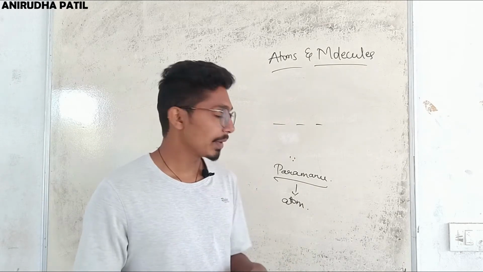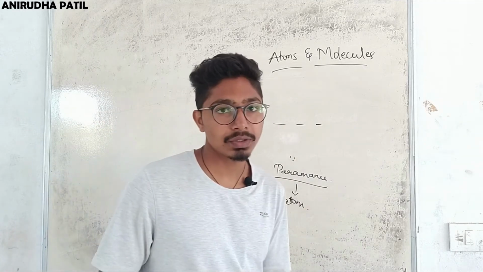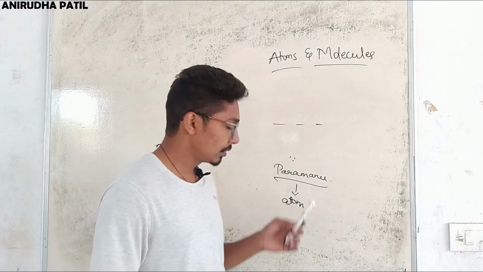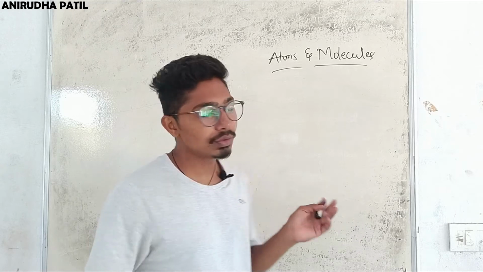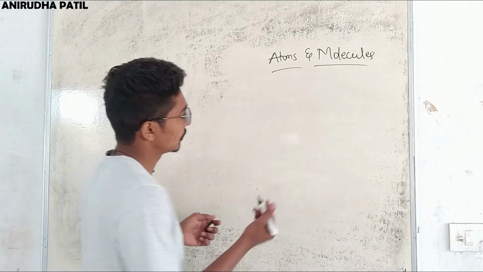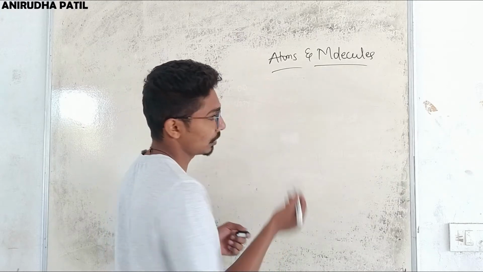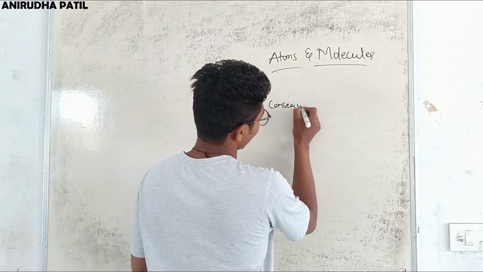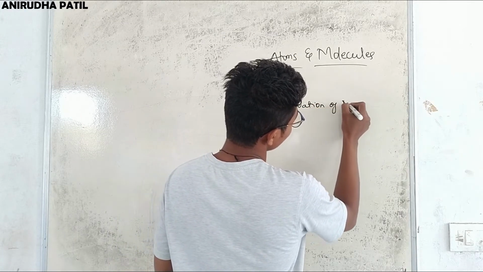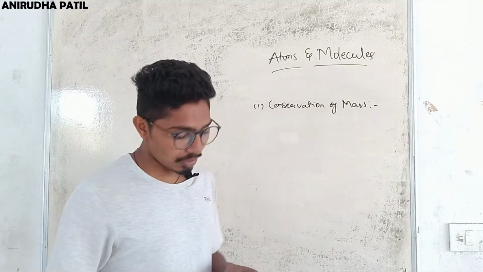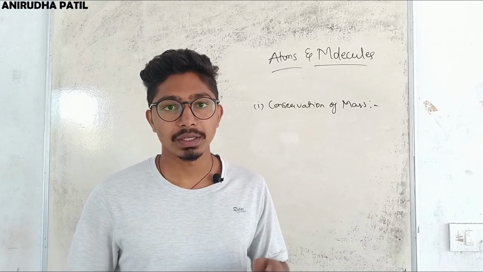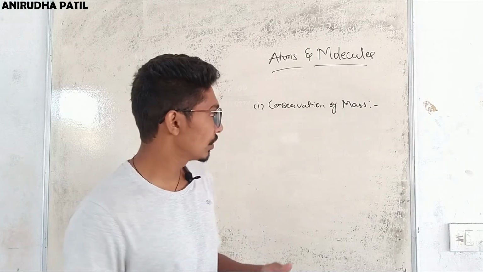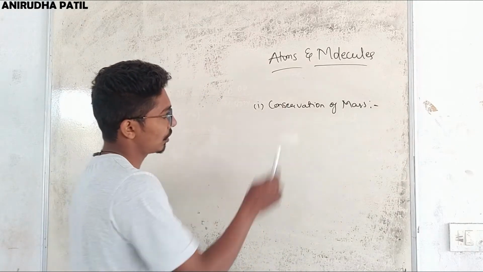We will learn some of the chemical reactions and properties of atoms, molecules and compounds, and let's see how we can prepare their molecular formula or chemical formula. Now, to combine two atoms or two molecules or two compounds, there are chemical laws. The first law states the conservation of mass. According to this law, like the law of energy, where energy can neither be created nor destroyed, mass also can be neither created nor destroyed in a chemical reaction. So this law states that.